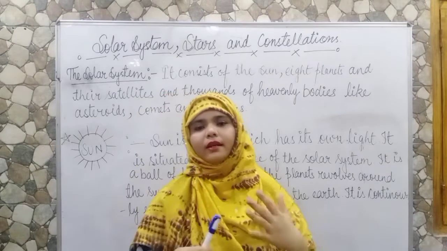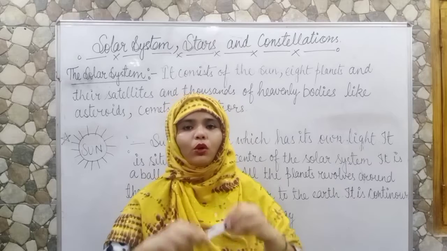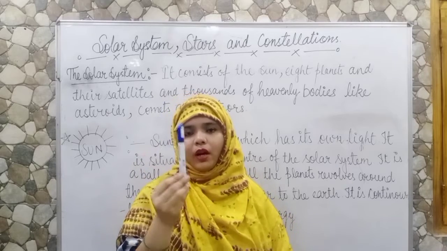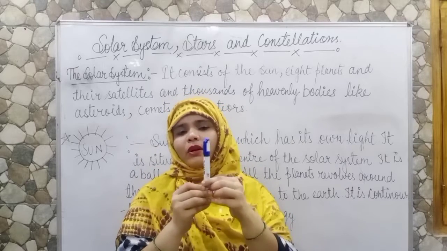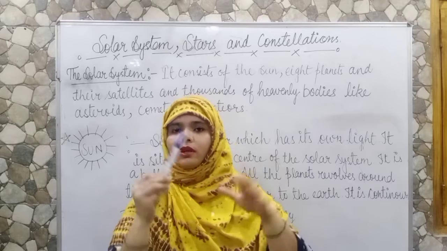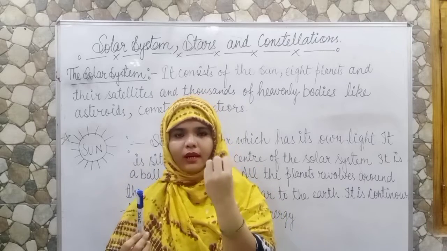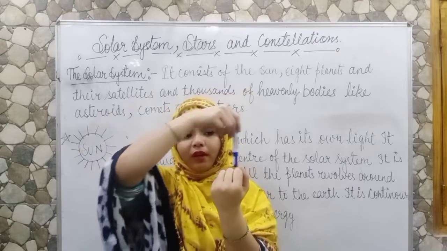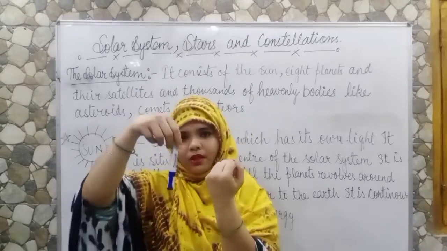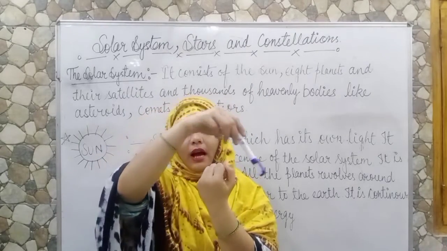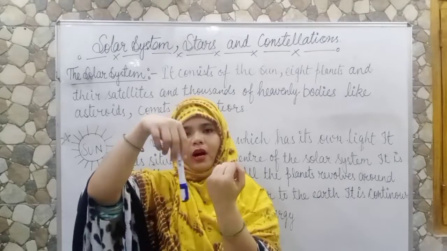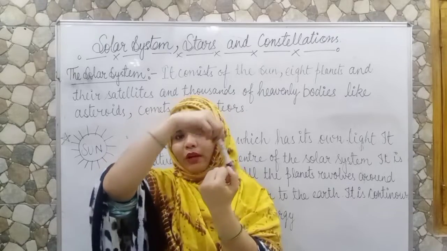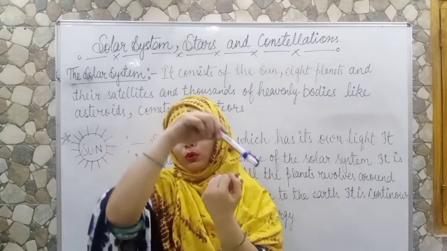Let us understand it by an activity. Look students, I have a pen, and I am revolving it around my fist. As you all see, I am revolving this pen around my fist. So this kind of movement is known as revolution.